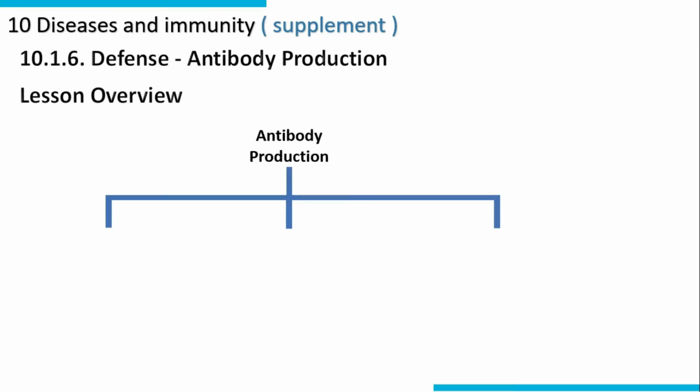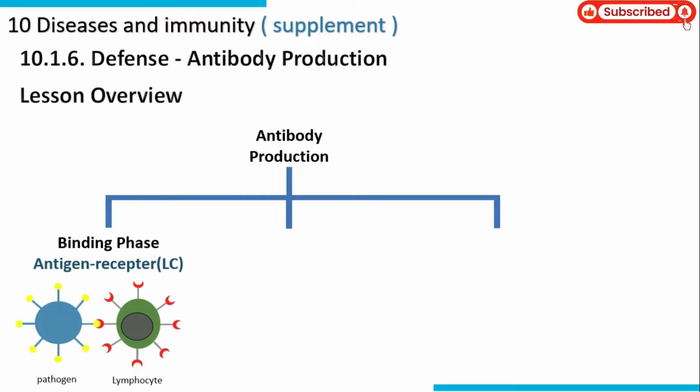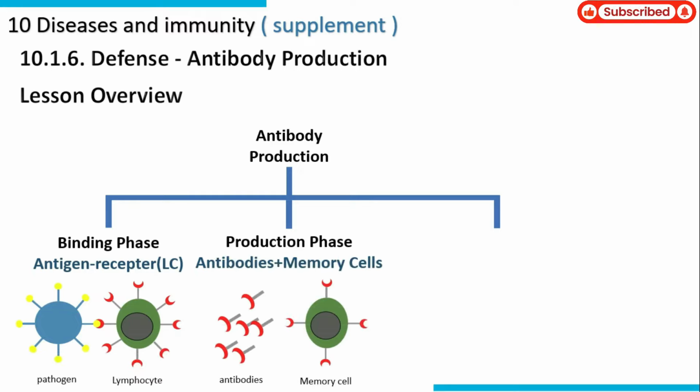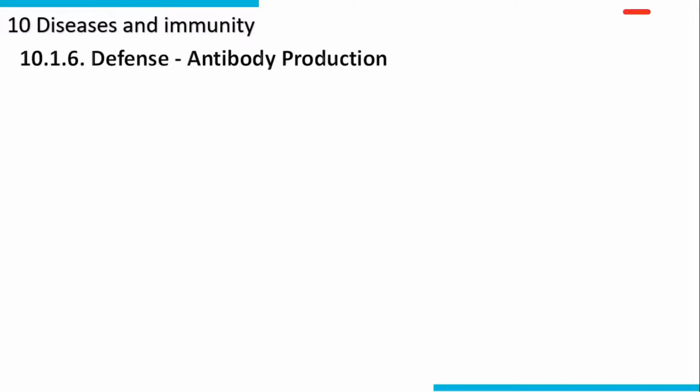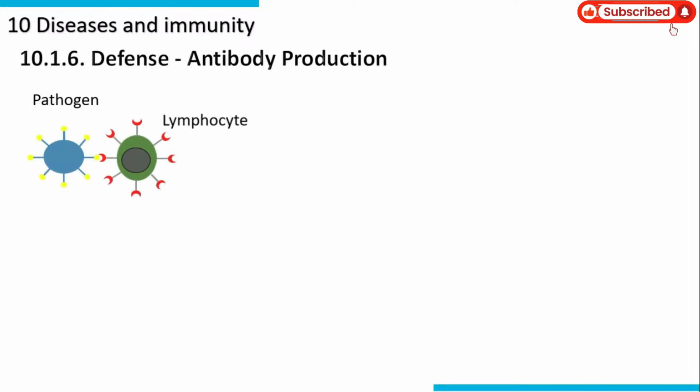Overview. Antibodies production involves binding of antigen and receptor, production of antibodies and memory cells, destruction of pathogen by antigens. Explanation. Antigens of pathogen binds to the receptor of lymphocyte which activates the lymphocyte. This is called binding phase.